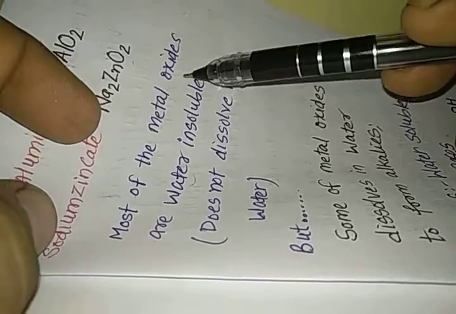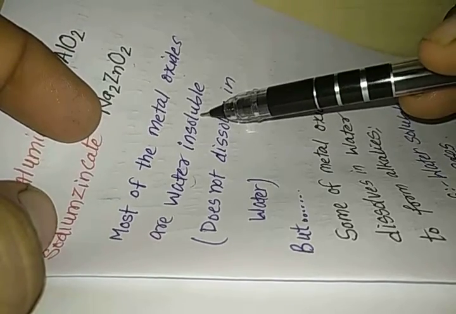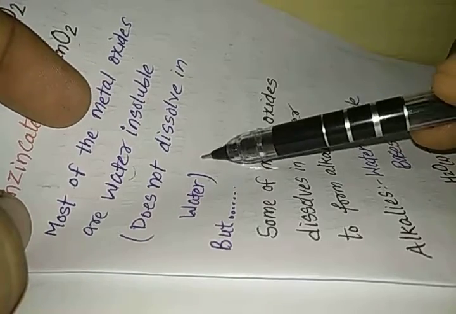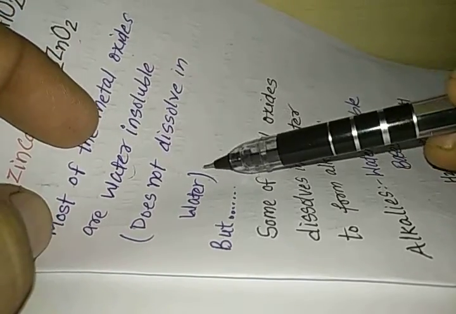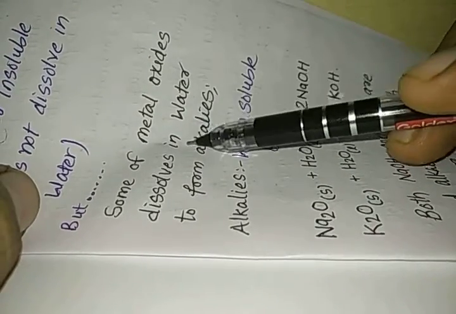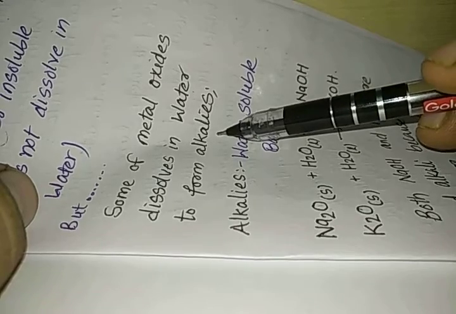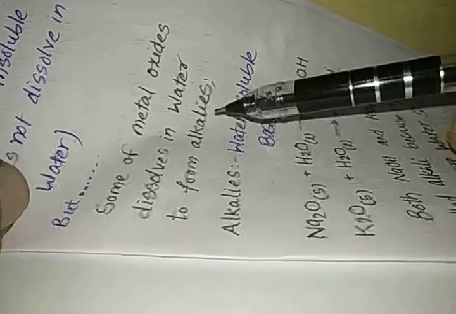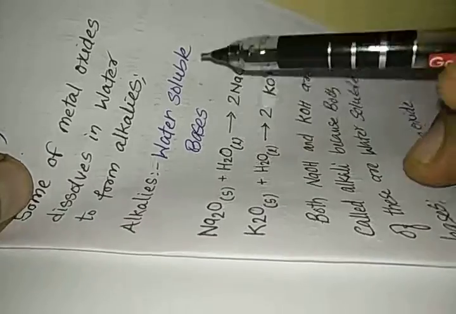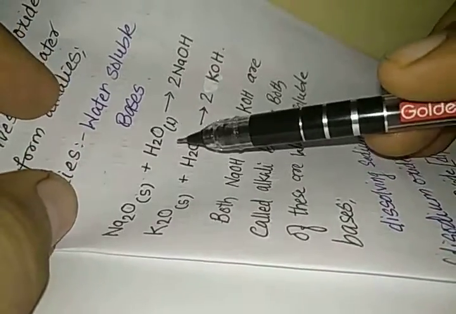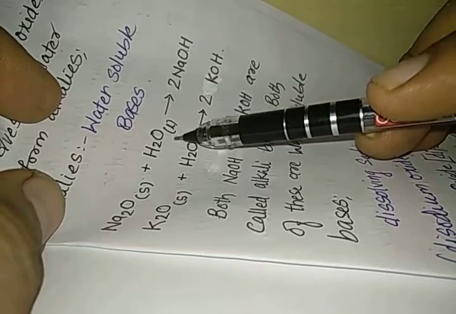Most of the metal oxides are water insoluble. That means they do not dissolve in water. But some metal oxides dissolve in water to form alkalis. We have seen that alkalis are the water soluble bases. So alkalis are water soluble bases. Now we should look at the examples of metal oxides which are water soluble and they produce alkalis.